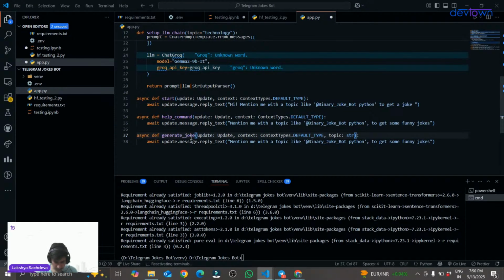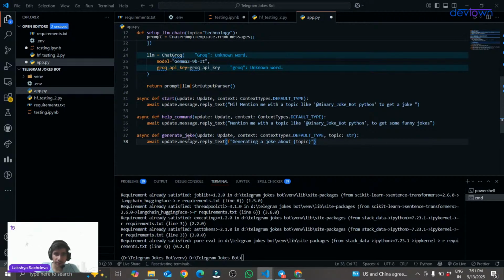Under this I will be giving any other line. Suppose I will be giving: generating a joke about, and I will give the topic over here. This must be a doc string first of all. So this is my new command, generate joke.